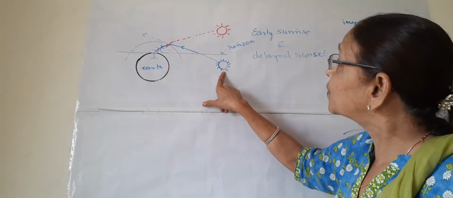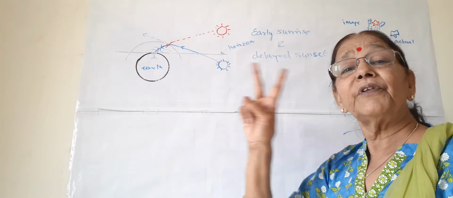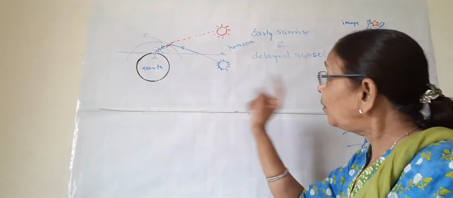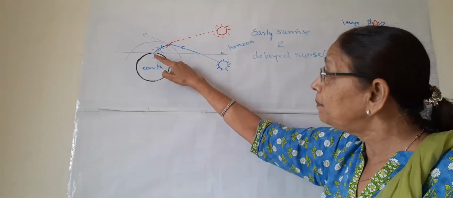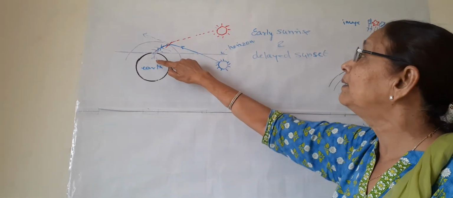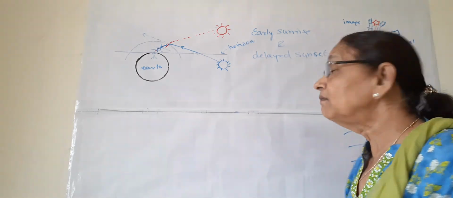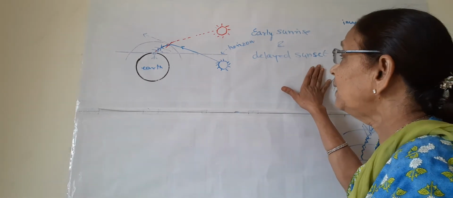The sun will actually come above the horizon after 2 minutes. But 2 minutes before, its image, due to the refraction of the light, can be seen by this observer above the horizon.